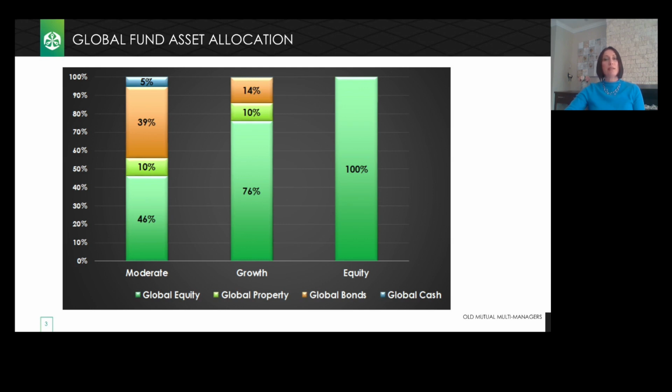As expected, Global Moderate on the far left needs a balanced exposure to growth assets, such as global equity and property, with the remainder invested in fixed income and cash. Global Growth in the middle requires a much higher exposure to growth assets in order to achieve its higher real return target, while Global Equity on the far right is self-explanatory.